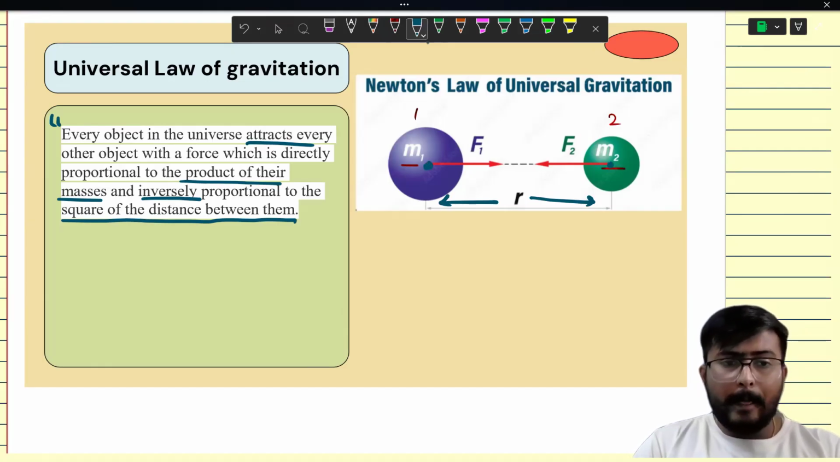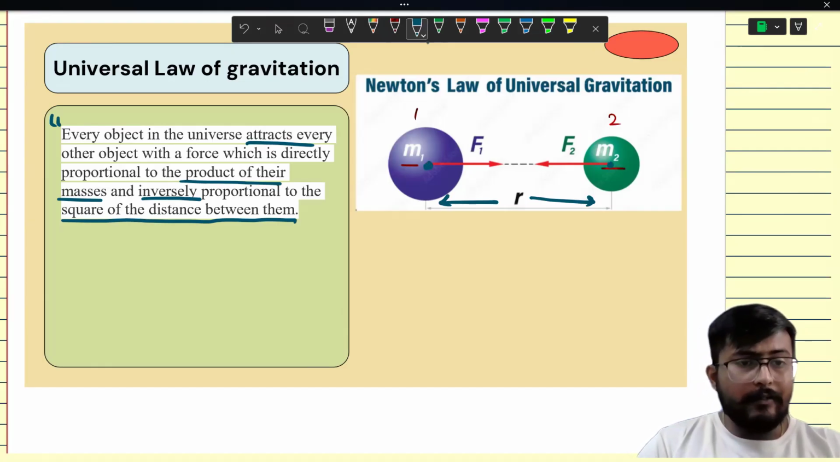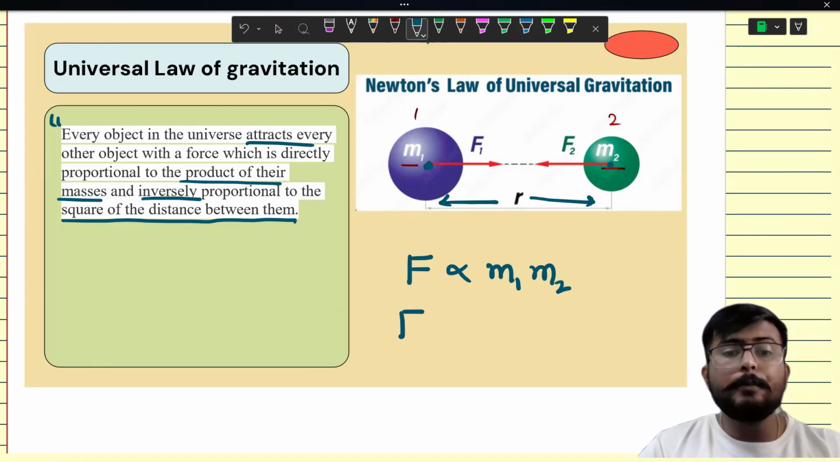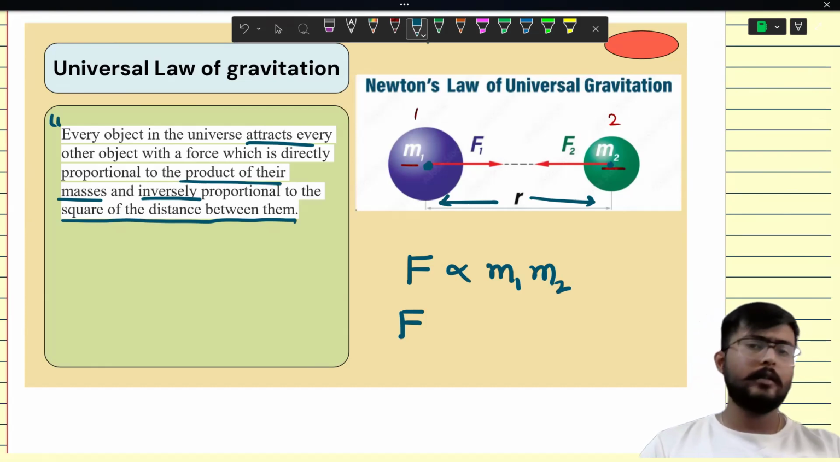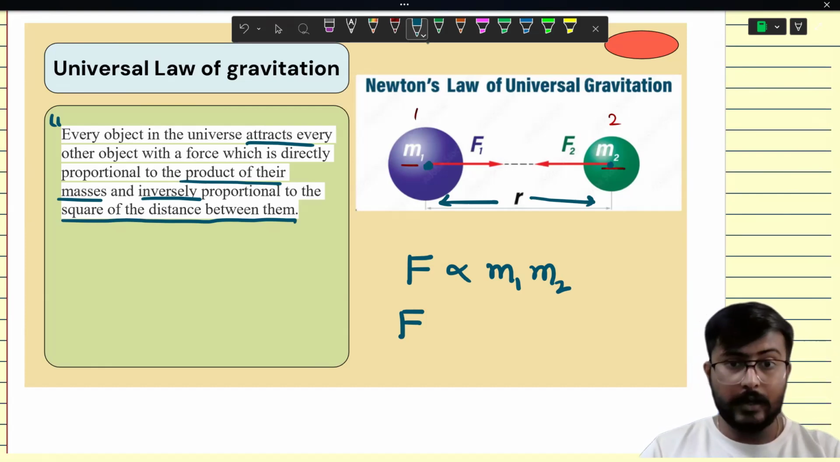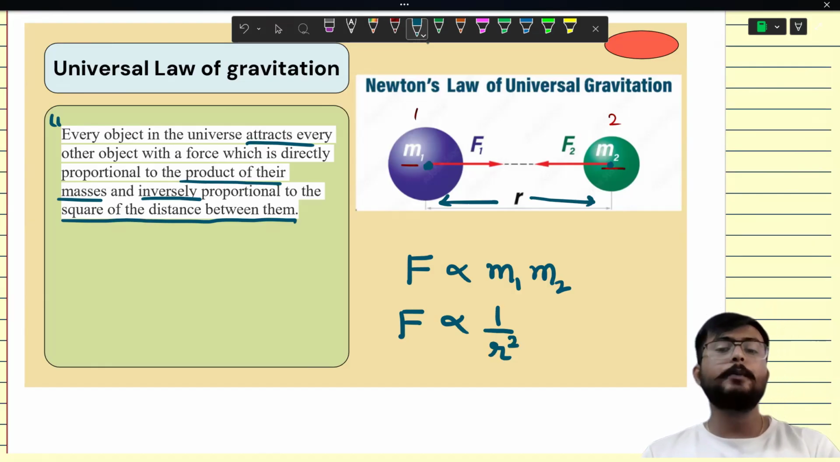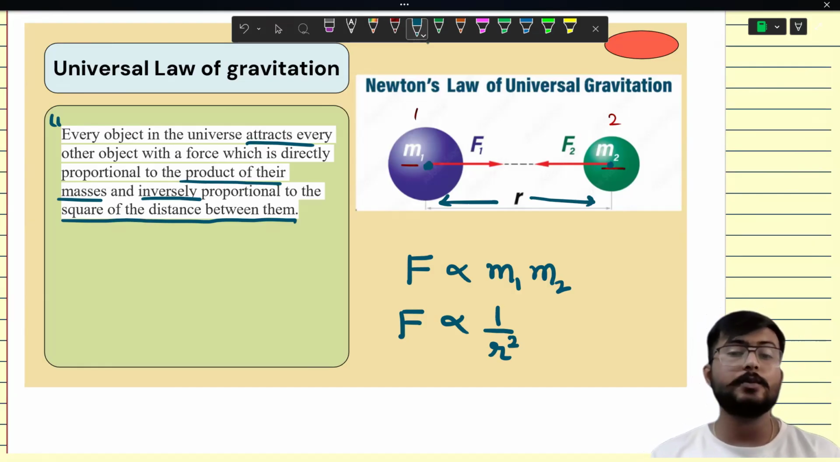So I can say the force of gravitation is directly proportional to the product of their masses, that is m1 multiplied with m2, m1 into m2, and it is inversely proportional. What does this inversely mean? Inversely means ulta, right? Inversely proportional to the square of distance. What is the distance? R is the distance. So it's inversely proportional to the square of distance between them.